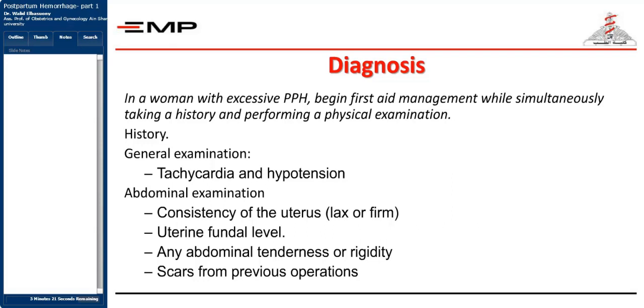You're going to measure the uterine fundal level, see if there's any abdominal tenderness or rigidity, which may lead, or we say that there's internal hemorrhage, which may be a cause of a ruptured uterus or a ruptured scar. If there's any scars from previous operations, that could indicate that this uterus is a scarred uterus and there is a possibility of ruptured uterus or a trauma to the uterine or cervical parts.